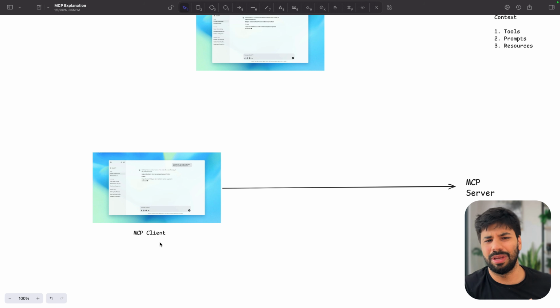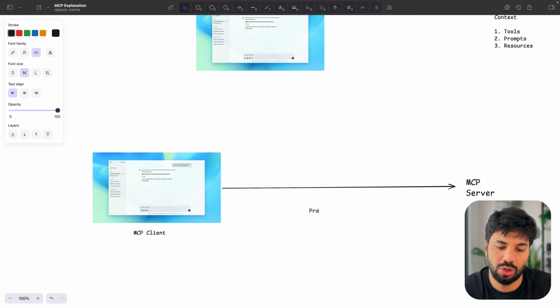Now I would just like to make things a little bit more clear here. This is how Anthropic thought about this. But even if, let's say, I just felt that, yes, I would have done the same thing, because they are just making it a client-server architecture, something which we have been learning about from the start of tech only. Anytime we create any application, we understand that there is a client and it will be hitting our server to get that information, right? So this is where the final word, protocol, comes into the picture.